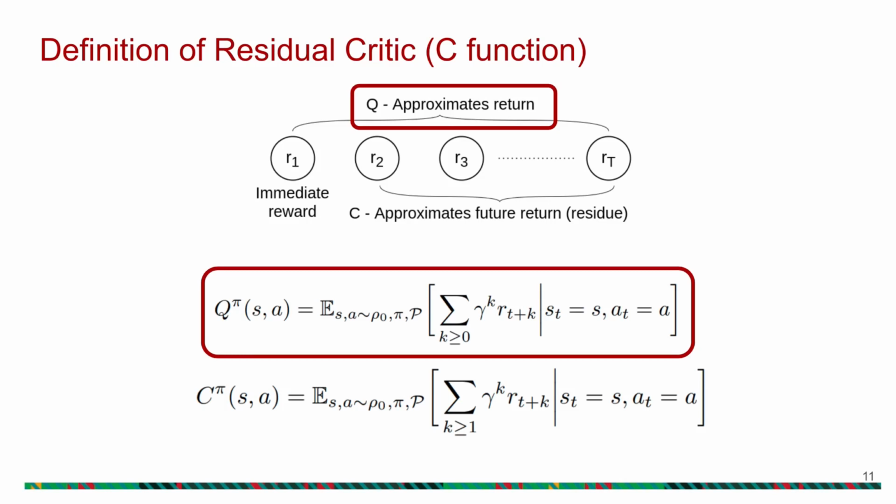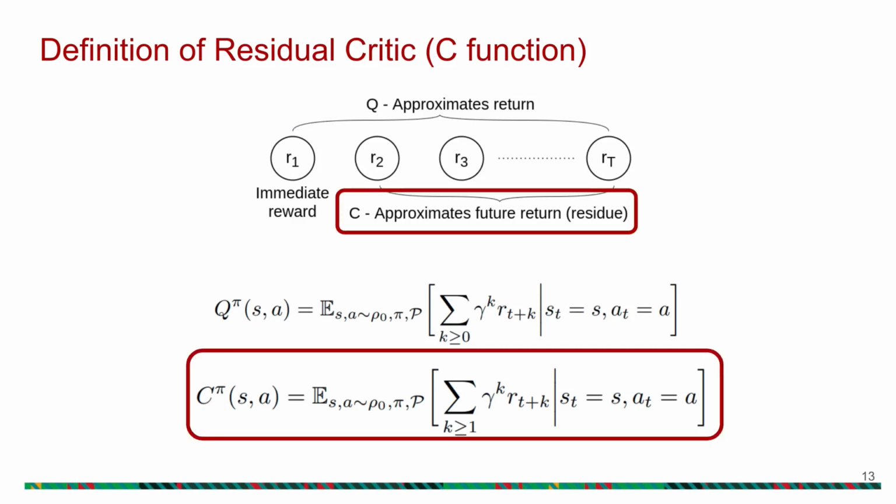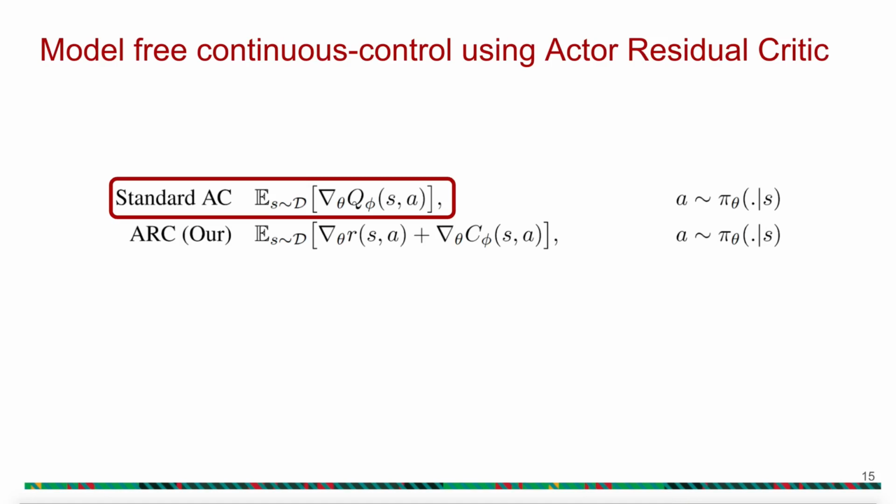To leverage this differentiability property, we need to make a modification to the critic function. Standard critic or Q function approximates the return. Since the immediate reward in adversarial imitation learning is known and differentiable, we formulate a residual critic or C function which approximates only the future return. C and Q have a simple relation. Q is equal to R plus C.